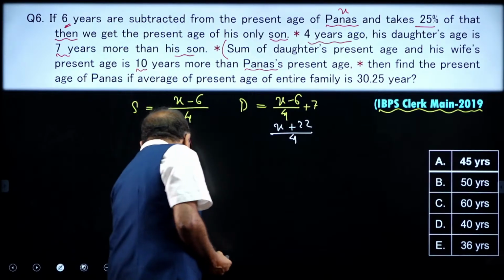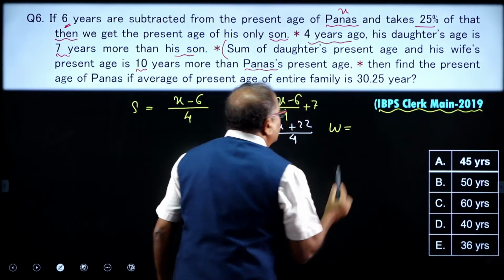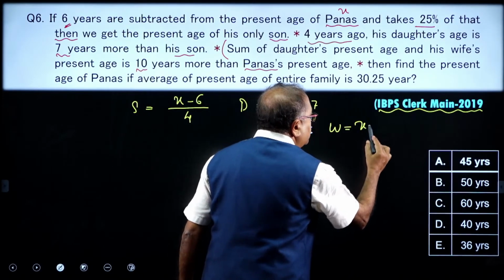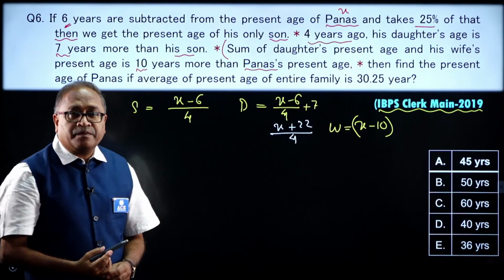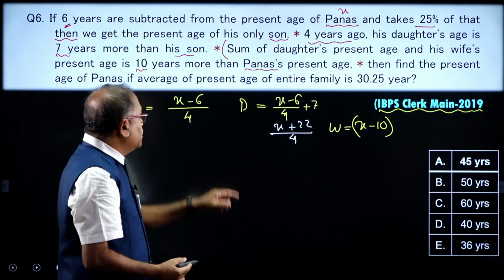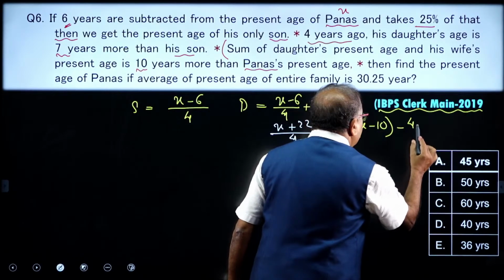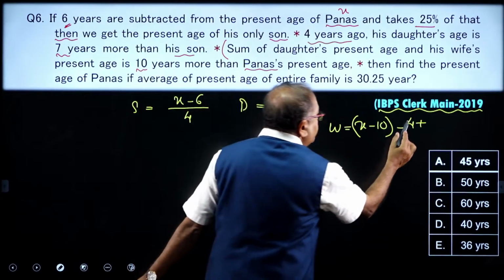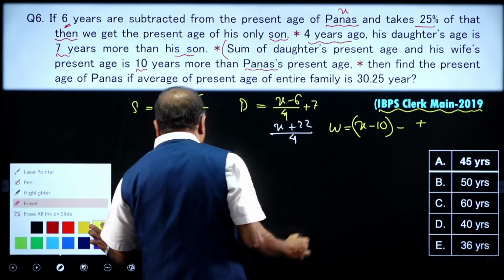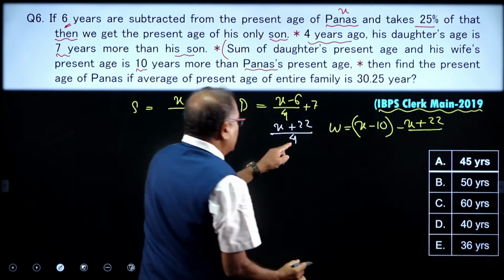Now, here, what is the age of the wife? So, I am writing over here x plus 10 minus d, and d is nothing but x minus 6 plus (x plus 22) by 4.